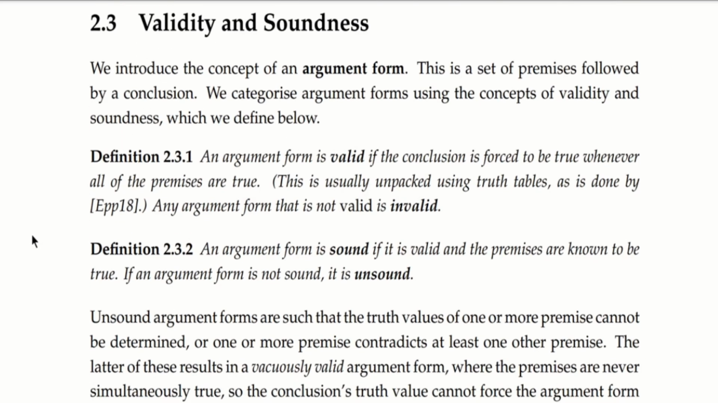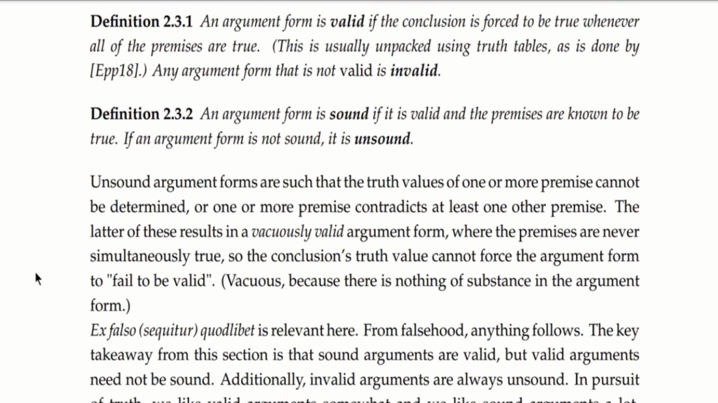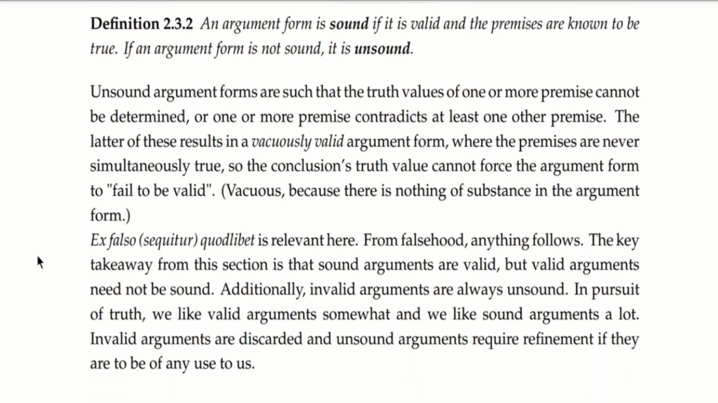An argument form is valid if the conclusion is forced to be true whenever all of the premises are true. We normally look at this using truth tables, as is done in our source, but that is not exactly audio friendly. We want to also note that an argument form that is not valid is invalid. An argument form is called sound if it is a valid argument form and all of the premises are true. If an argument form is not sound, then it is unsound.